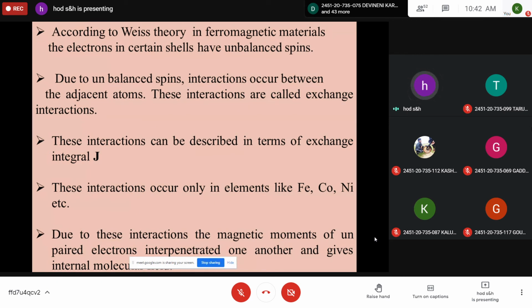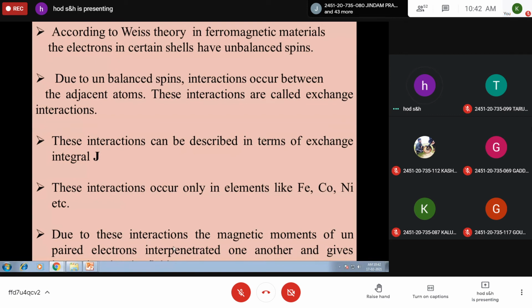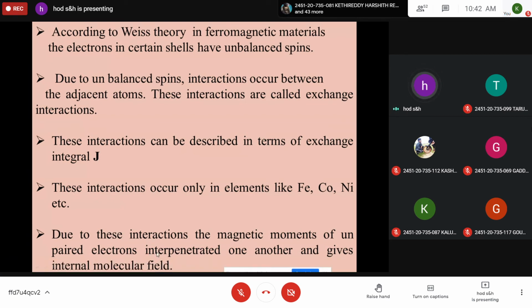So they occur according to Weiss theory only in elements like iron, cobalt, nickel, etc. Because of these interactions, the magnetic moments of unpaired electrons interpenetrate one another and give rise to a certain internal molecular field within the material.